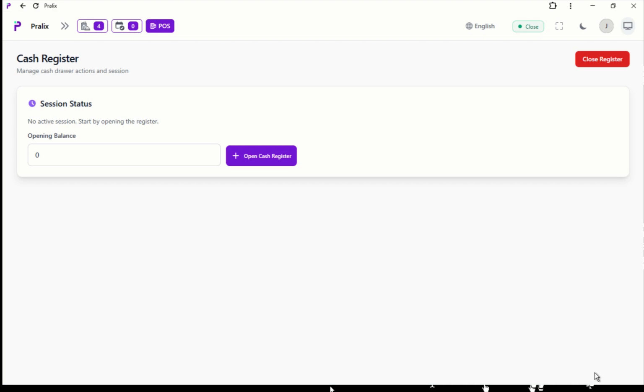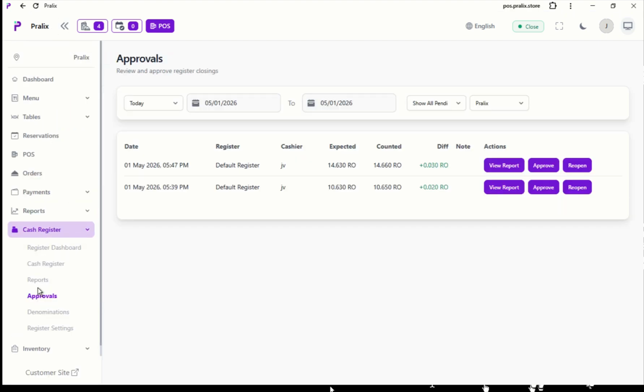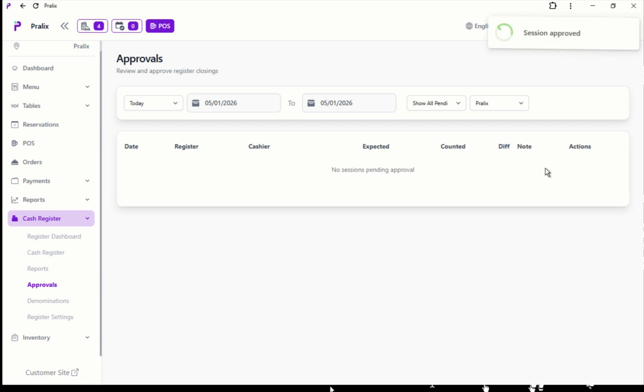So the next day again you do the same procedure, and the admin can also go to the approvals. They check here, there are 2 sessions. One is the 14.60, that is yesterday, and today we did 10.650. So let's approve both of them. So it is approved by the admin, and then you go to the report.